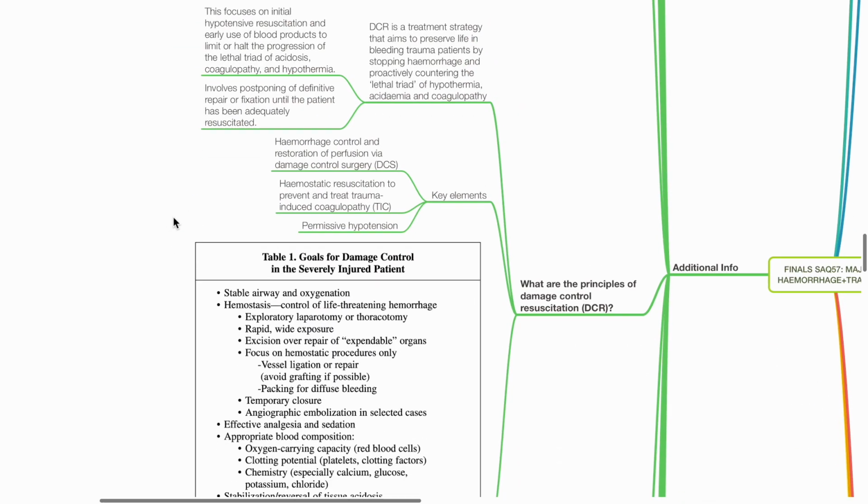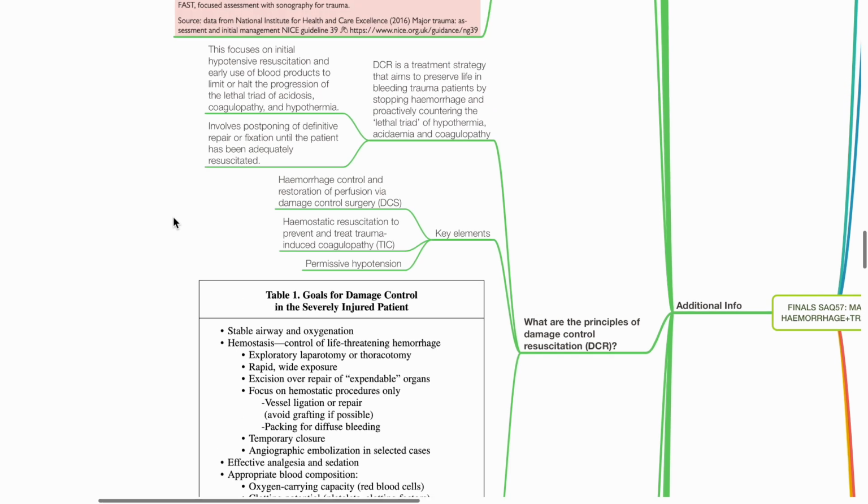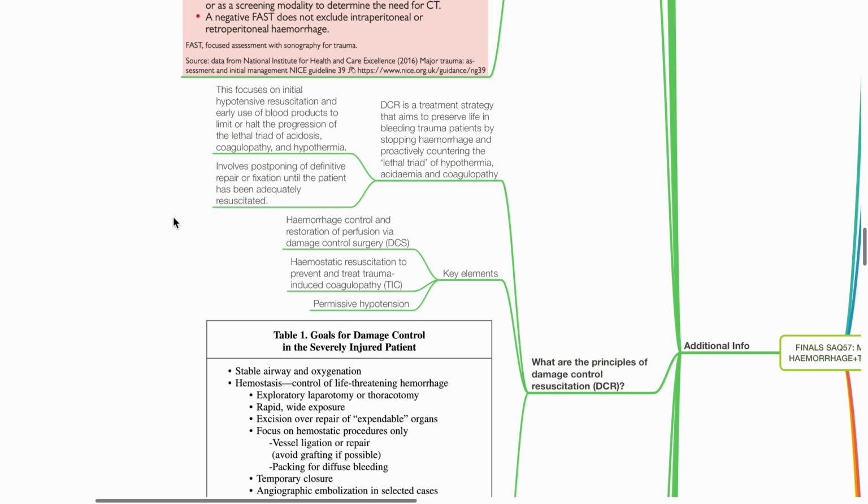What are the principles of damage control resuscitation, DCR? DCR is a treatment strategy that aims to preserve life in bleeding trauma patients by stopping hemorrhage and proactively countering the lethal triad of hypothermia, acidemia, and coagulopathy. This focuses on initial hypotensive resuscitation, early use of blood products to limit or halt the progression of the lethal triad. It involves the postponing of definitive repair or fixation until patient has been adequately resuscitated.